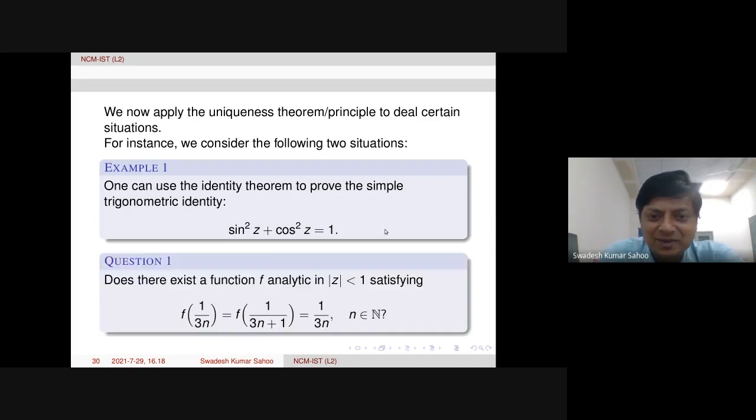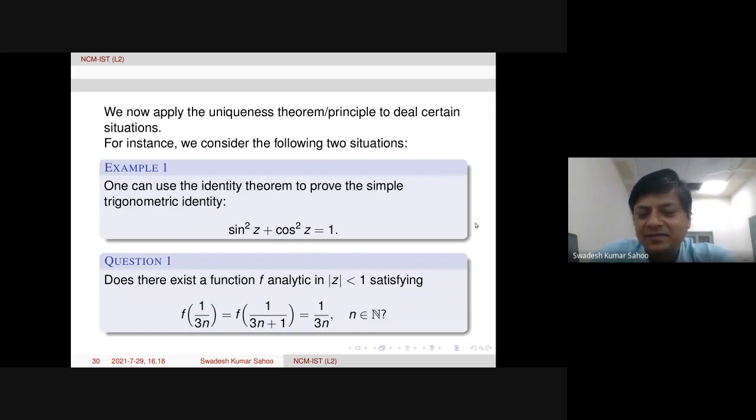Another question we can ask: does there exist a function f analytic in mod z less than 1 satisfying f of 1 over 3n equal to f of 1 over 3n plus 1 equal to 1 over 3n? Can we find an analytic function in the unit disk satisfying this? There are many similar problems, and such problems one can deal with by applying the uniqueness principle.